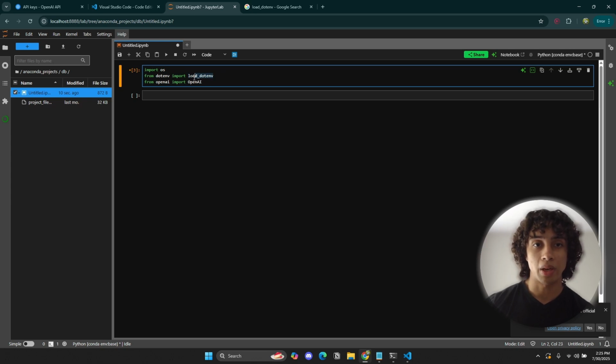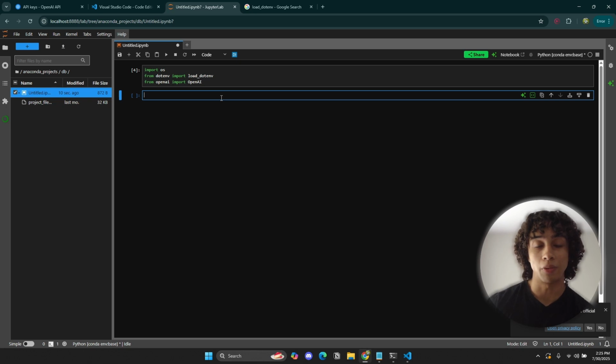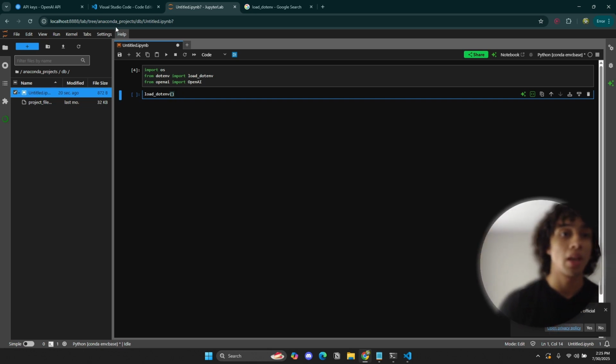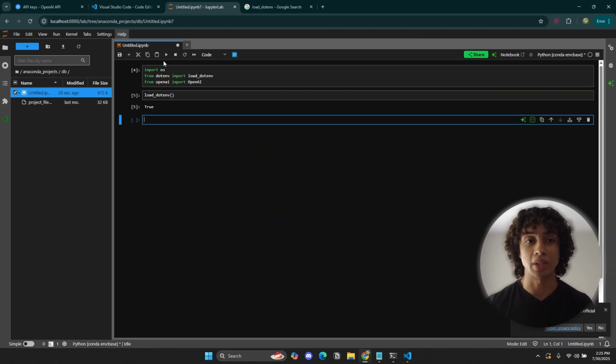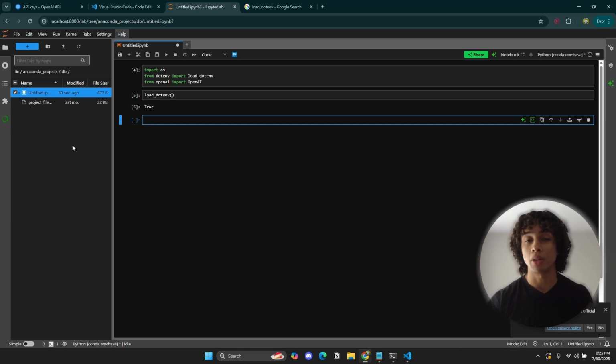So this guy right here is going to allow us to load our environment variables from our directory if we have any. If we run this, and this is a method, by the way, we already talked about methods last time, it's going to either return true or return false. If it returns false, it's probably because you're not in the right directory.